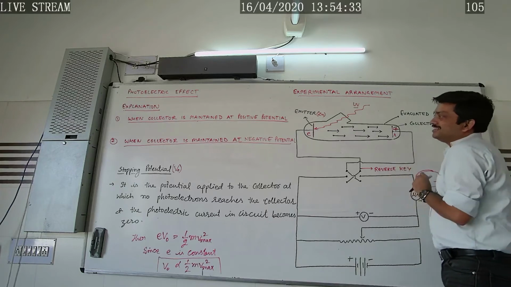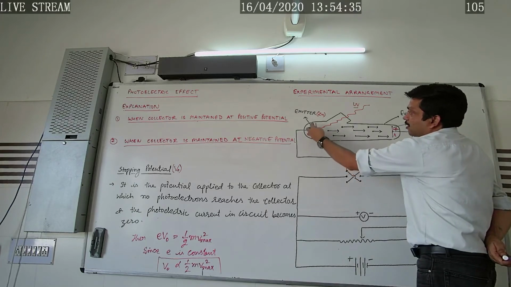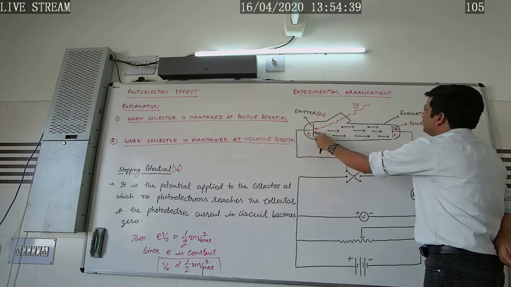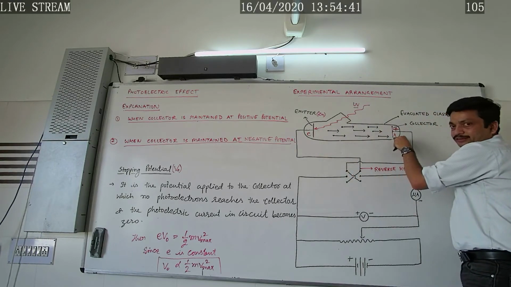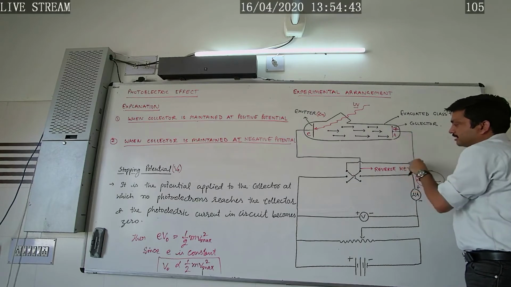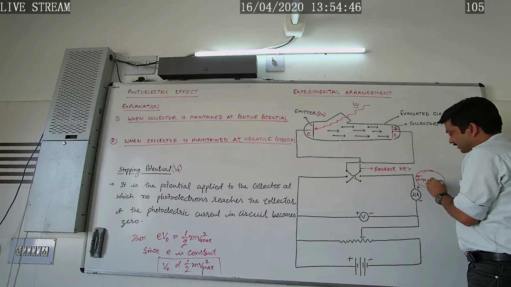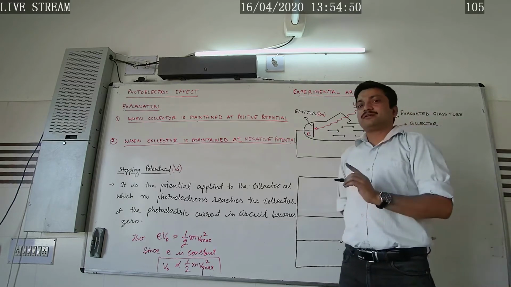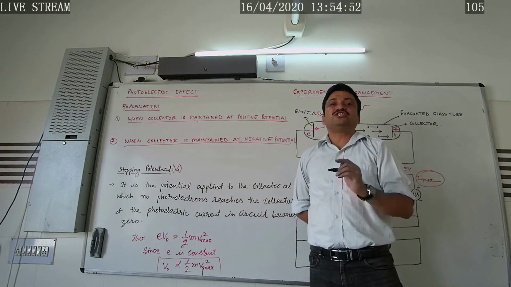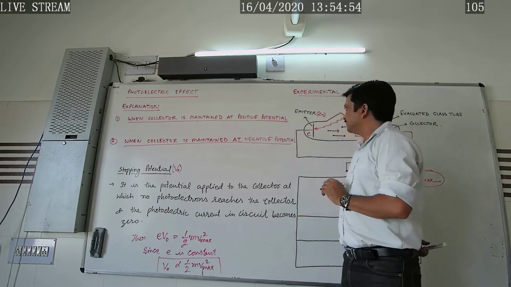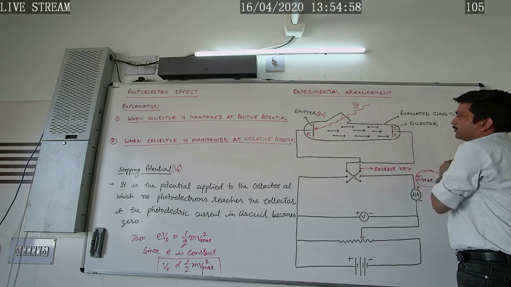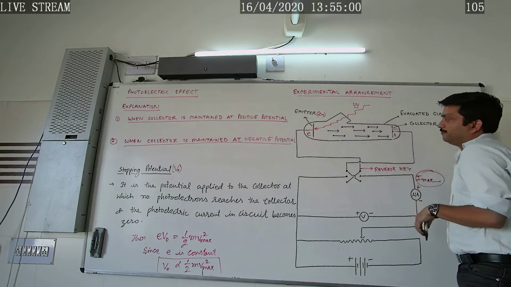Further, a stage is reached when all the electrons from the emitter, that is from plate C, reach the collector, and the current in the circuit becomes maximum. This maximum value of the photoelectric current in the circuit is called the saturation current. Okay. Step number 2: when the collector is maintained at negative potential with respect to the emitter.